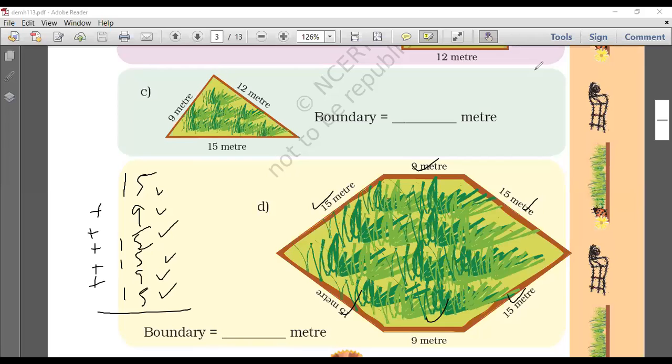Or I can do it this way: 15, 15, 15, 15. 15 times 4, which is 60. 9 and 9, 9 twos are 18. So 60 plus 18, 78. Which one do you think is easier? Come on, tell me. Which way is better? Which way is easier? Which way is faster? That you can decide on your own, students. Come on, let's do it quickly.